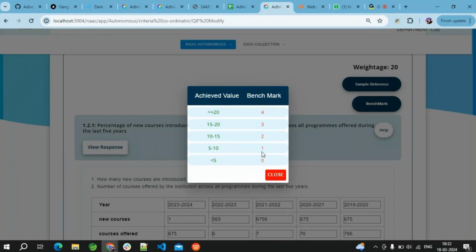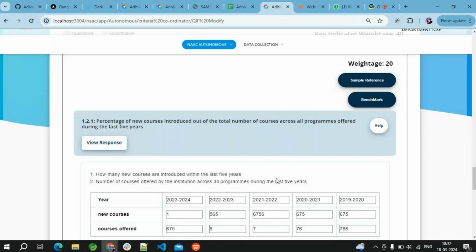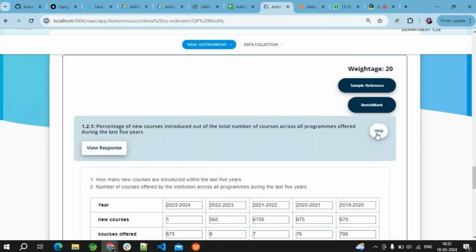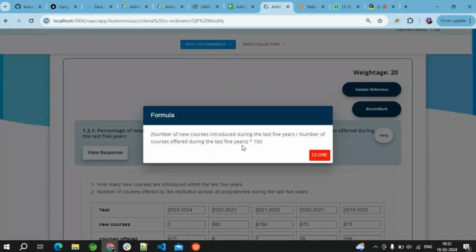Less than 5, we are going to get 0. So these are all the credits and benchmarks which have been declared. We just kept them here for reference. If we want to go through, we can get the details. And the next one is, what is this help? Help is nothing but the functionality formula, like how we are going to get the details.